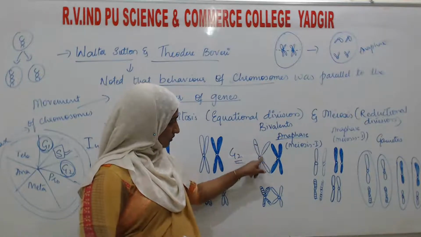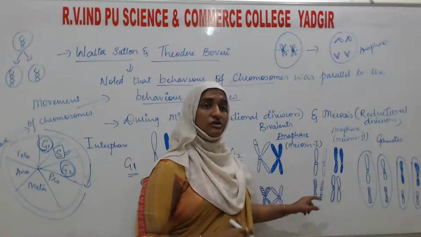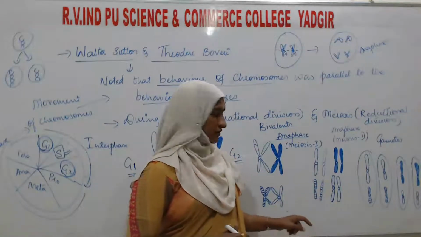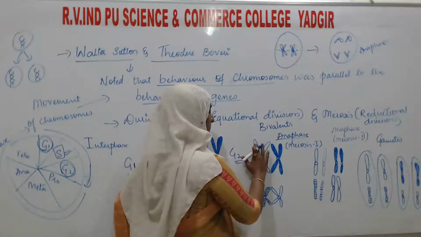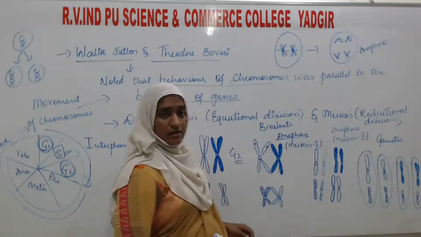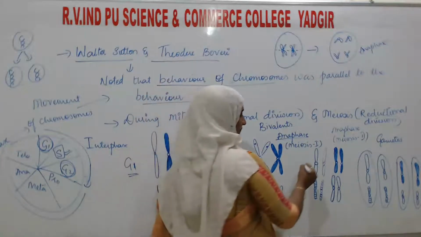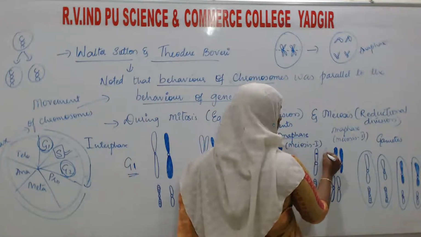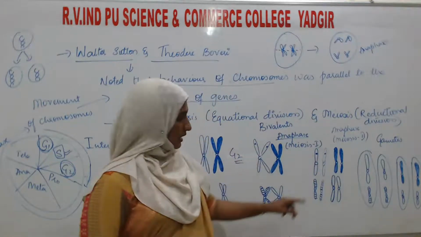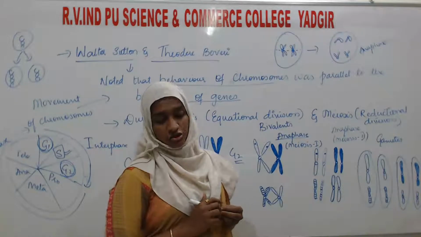If this chromosome is going to separate, then genes are also going to separate. For example, this is one gene, this is another gene. When the chromosomes separate during anaphase, the genes are also going to separate like this.